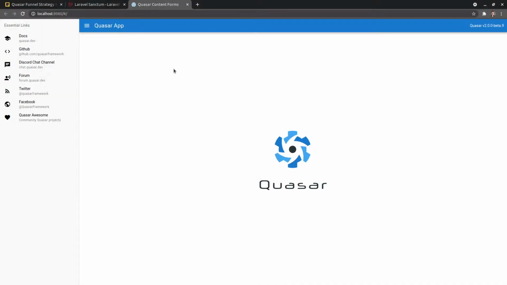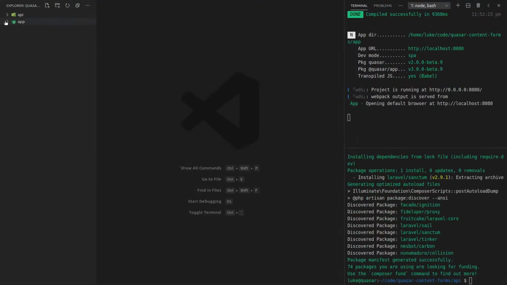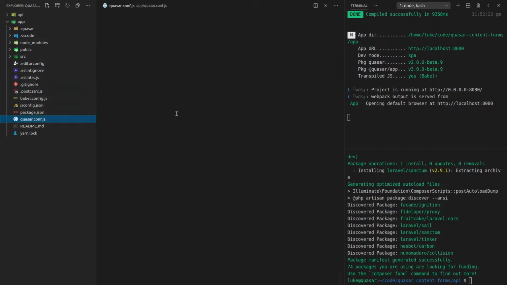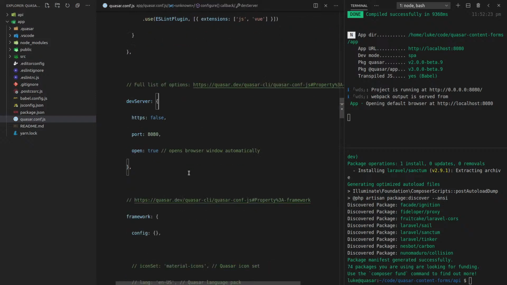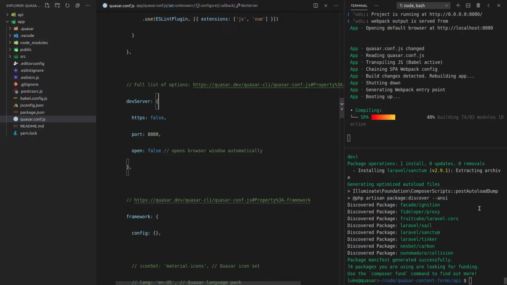All right, now it's automatically opened up the dev server. I actually hate it when they do that. So I'm going to open quasar.conf, look for the word dev server. Here it is here. And I want to set open to false because that annoys the crap out of me. All right, let's save that. Cool.